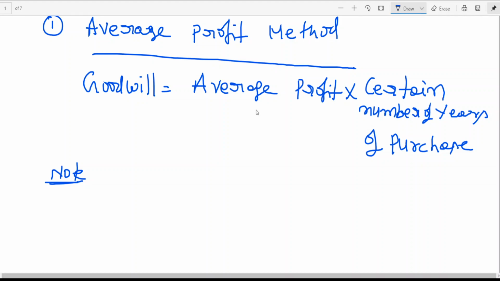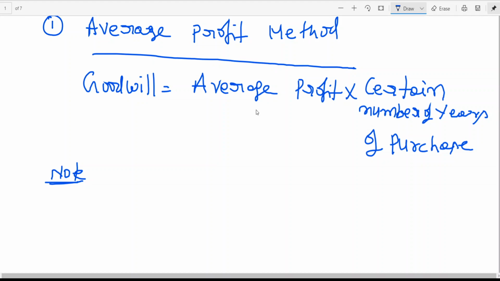Average is no gain, no loss to anybody. That average is not related to the current year. That average is based on 3 or 4 years, and the same average profit we are expecting for the coming 2 or 3 years is called goodwill.